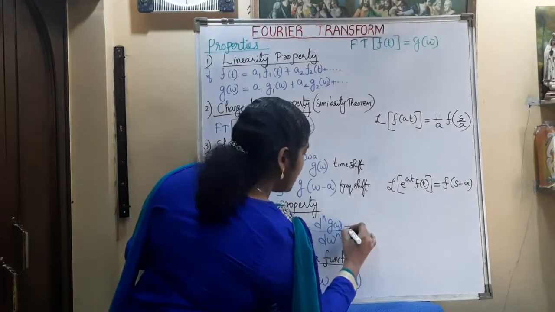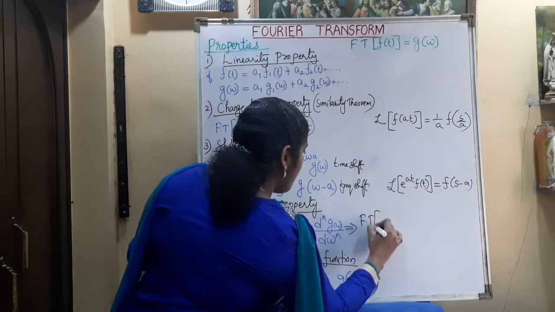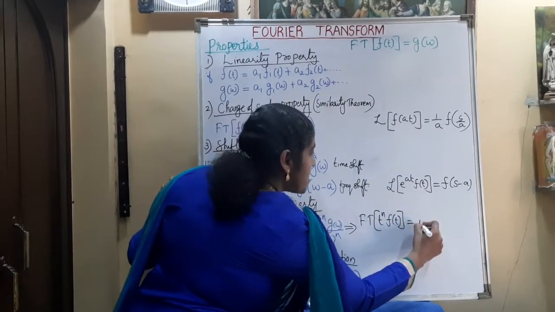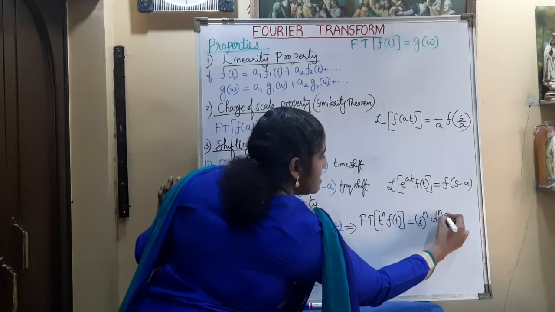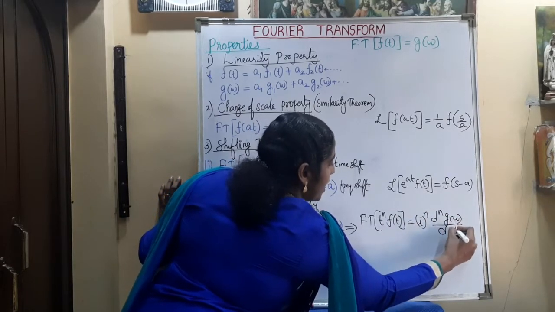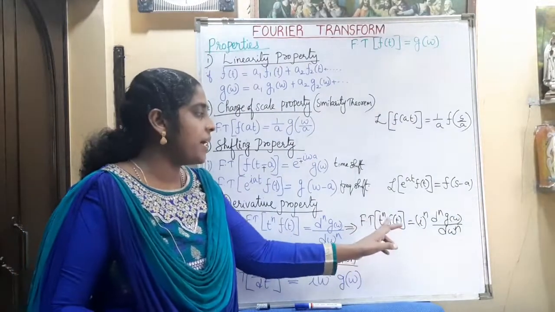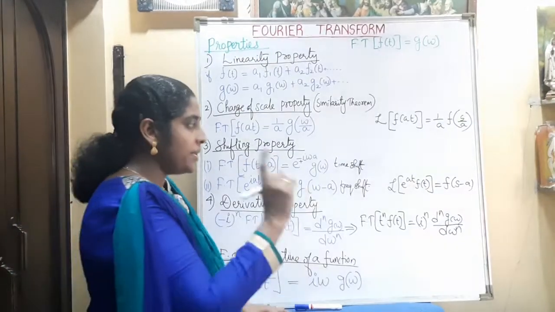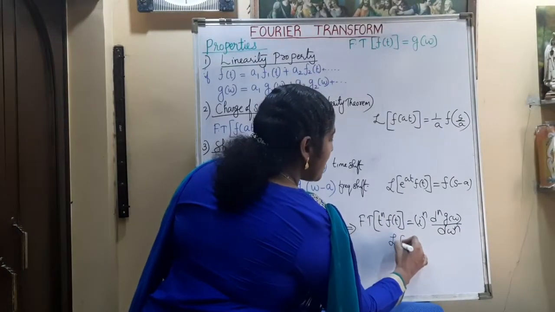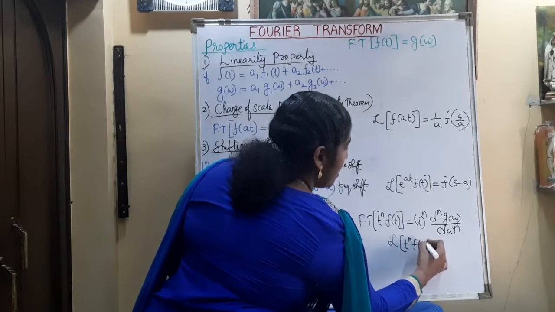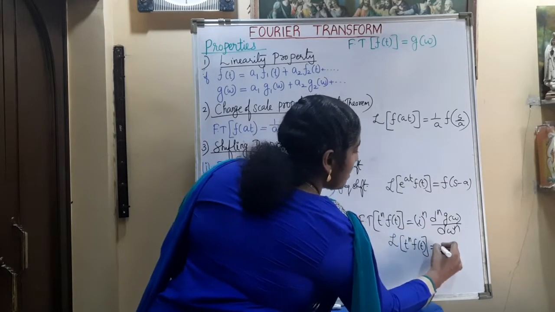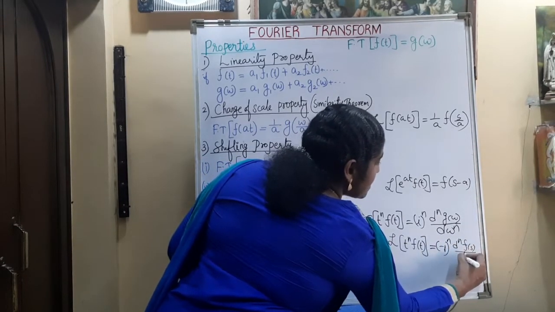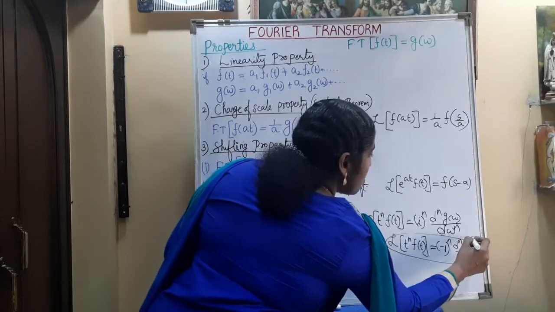Or we can write the same theorem like this also: the Fourier transform of t raised to n f of t is equal to i raised to n d n g of omega by d omega raised to n. The same theorem we studied in Laplace transform: the Laplace transform of t raised to n f of t. Do you remember that? There it was minus 1 raised to n d n F of s by d s raised to n. This we studied in the case of Laplace transform.